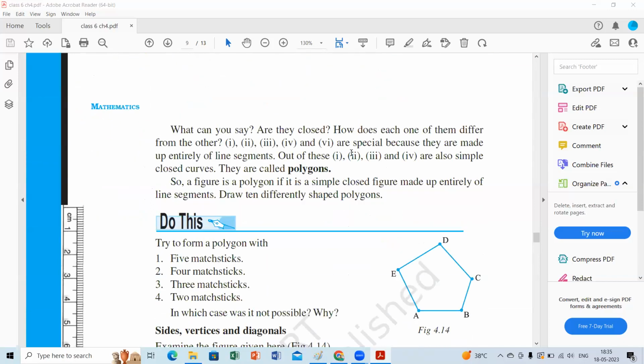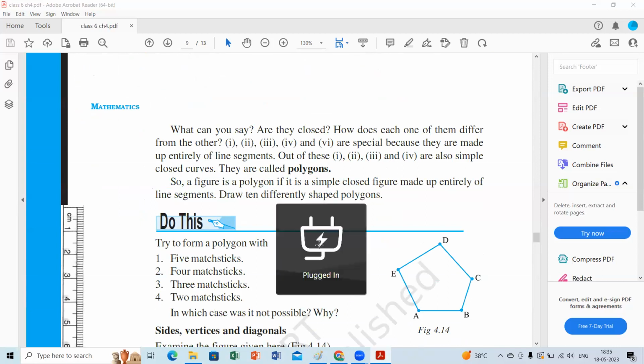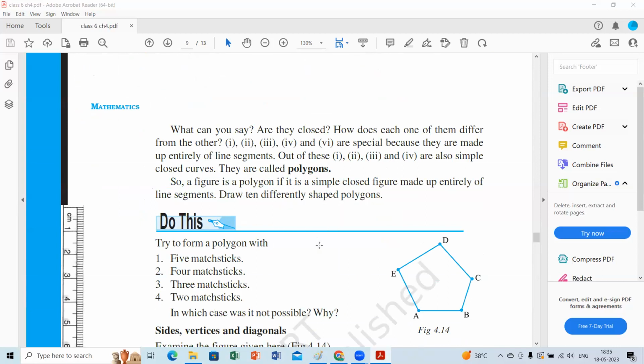Ma'am, 1, 2, 3, and 4 are simple closed curves. They are polygons. Ma'am, I gave you the answer in the chat. One minute, Deepika. She said polygons have the same number of sides and angles because they are closed figures with non-intersecting lines. Very good, that's why they're not crossing each other. Same thing as Sritej gave, but with different terminology. The meaning is the same, beta.